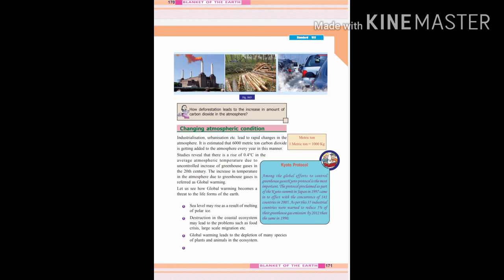Changing atmospheric condition. Industrialization, urbanization, etc. led to rapid changes in the atmosphere.